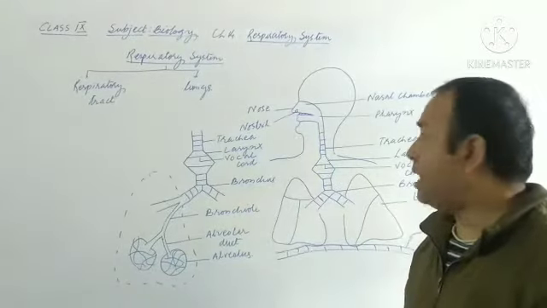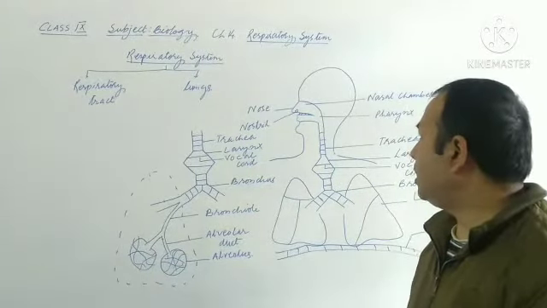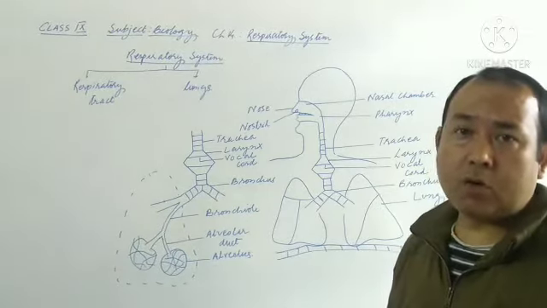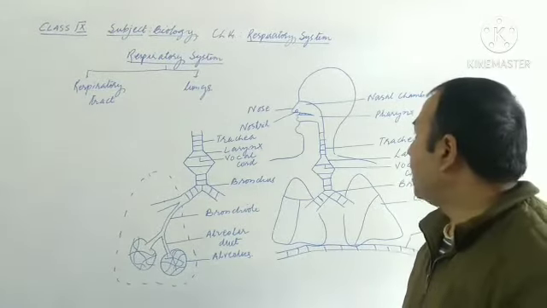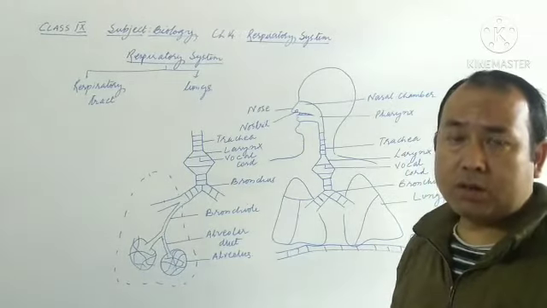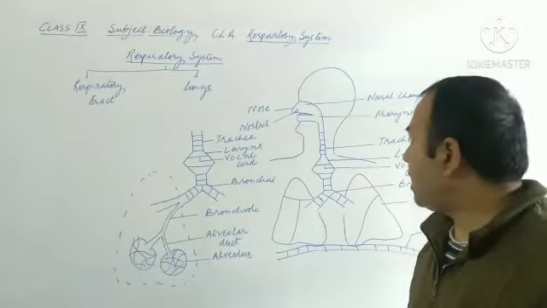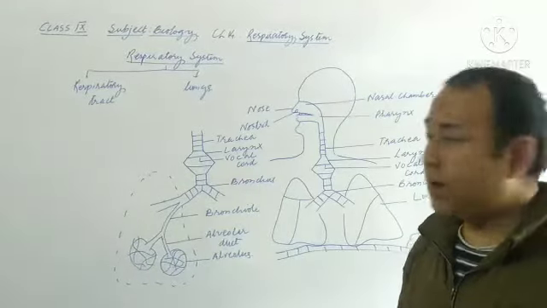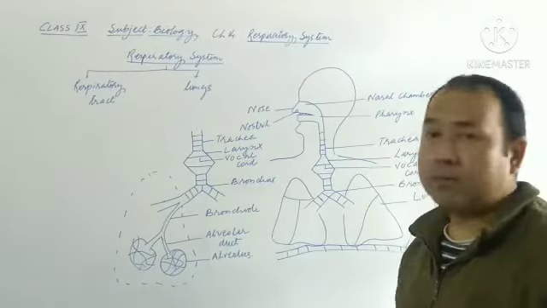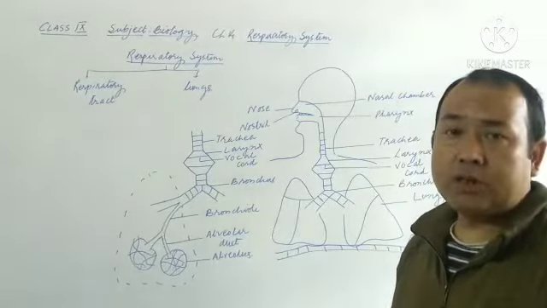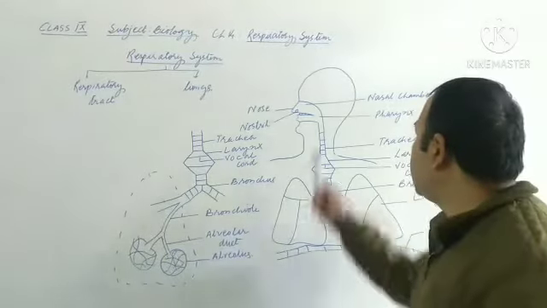Through the nose the air enters into the nasal chamber. The nose is provided with two holes, which are called nostrils. Let us discuss more about the nostrils. These nostrils are provided with hair. The hair in the nostrils is responsible for trapping the dust particles that come along with the air. Then the air enters the chamber which we call the nasal chamber.